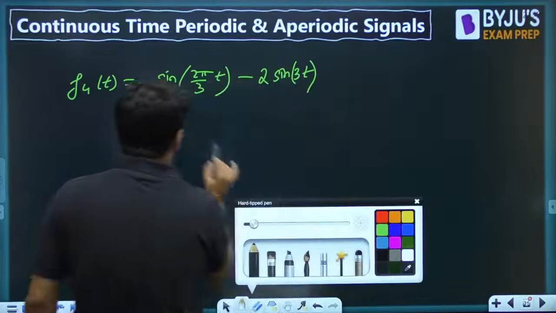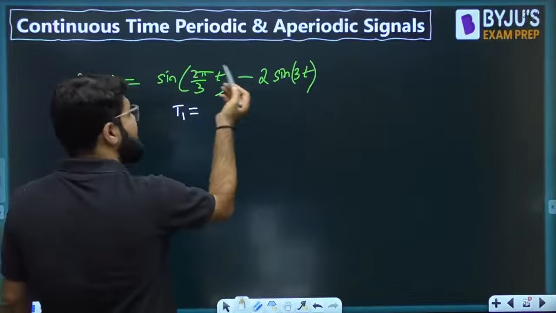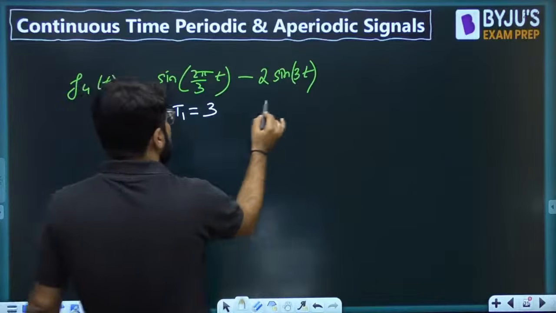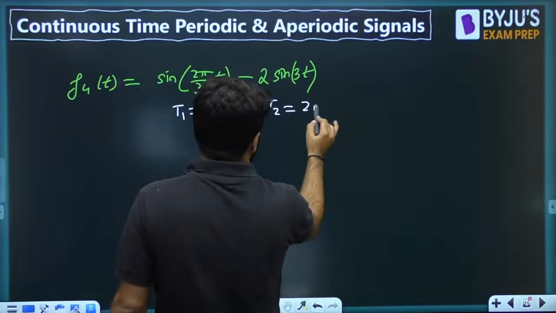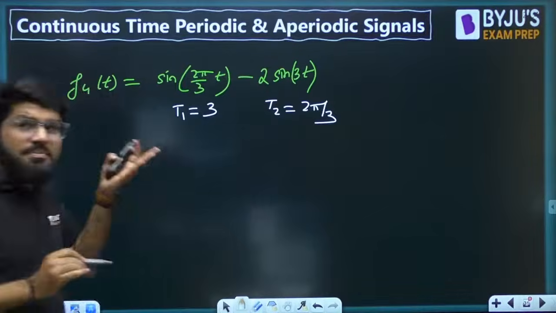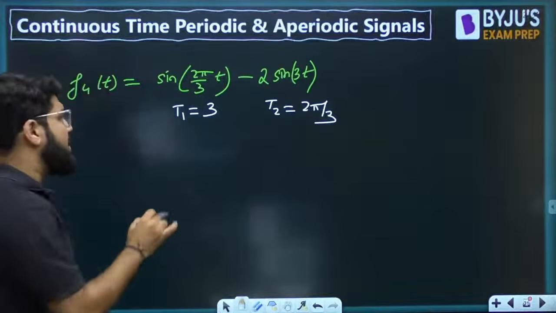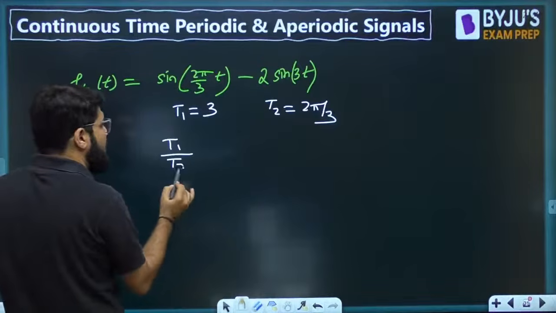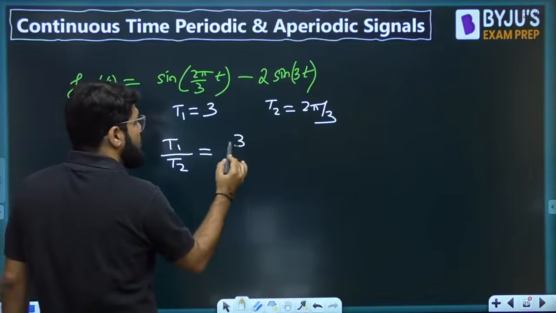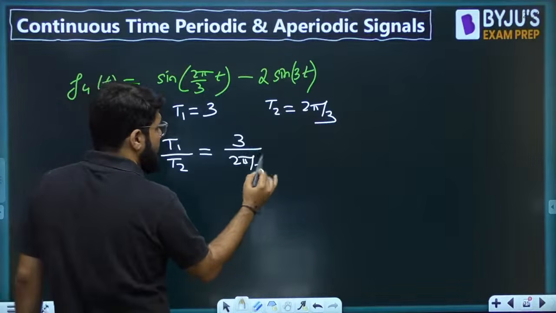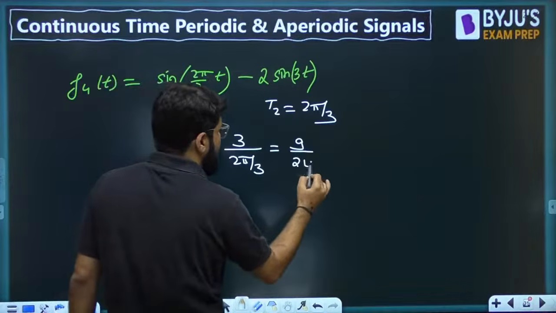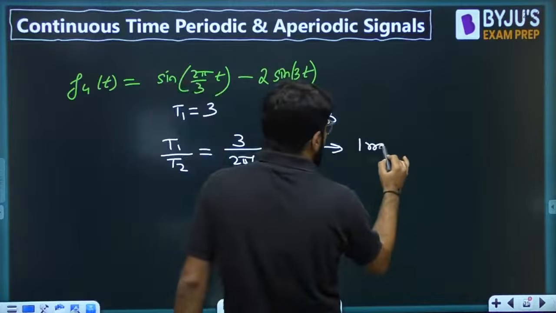This is about addition or subtraction. We know the first has time period 3 and the other has time period 2 pi by 3. One of them does not contain pi, another one contains pi. So when I take the ratio T1 by T2, that is 3 upon 2 pi by 3, or 9 upon 2 pi, irrational, aperiodic.